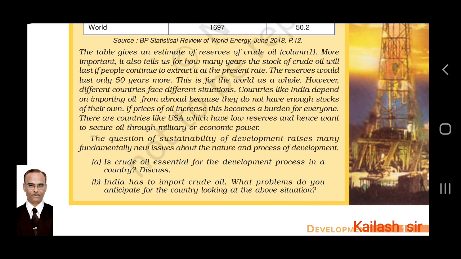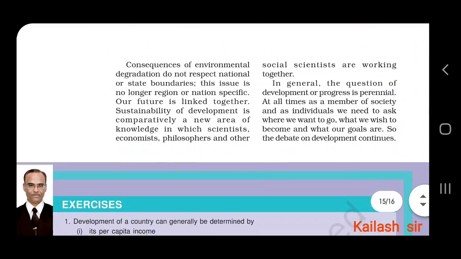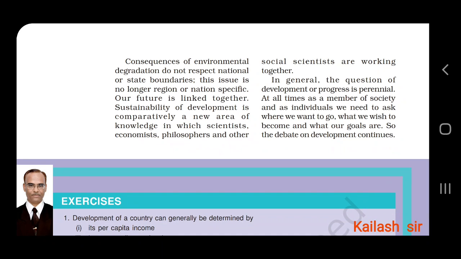Now, keeping the above things in mind, which problems is India going to face? Anticipate means you have to assume. Consequences of environmental degradation, that is going down of the level, do not respect national or state boundaries. We are talking about global things. Oil is for global use. Water, global warming, these are global problems. So we are not talking about a particular nation or region or state or boundaries. This issue is no longer region or nation specific.